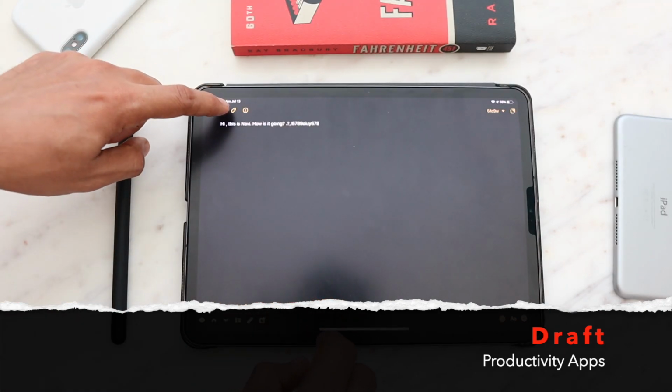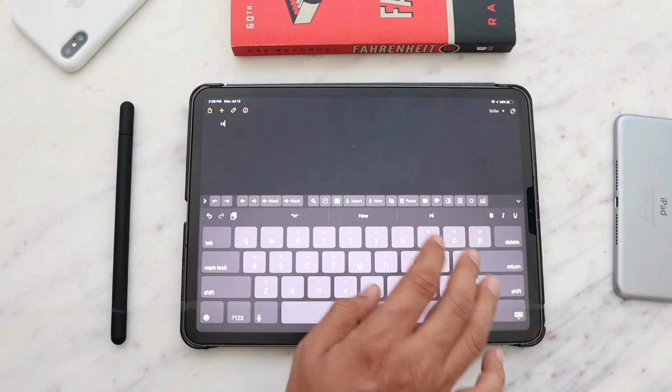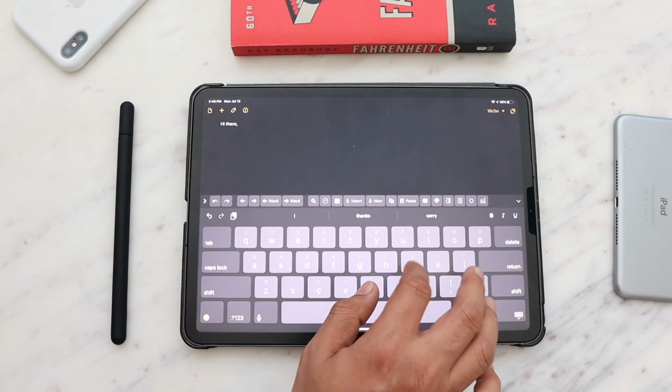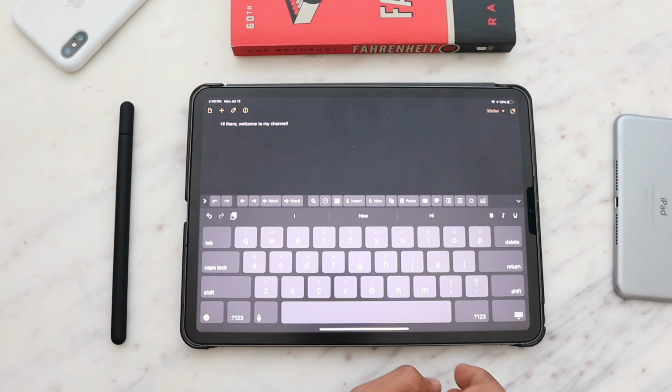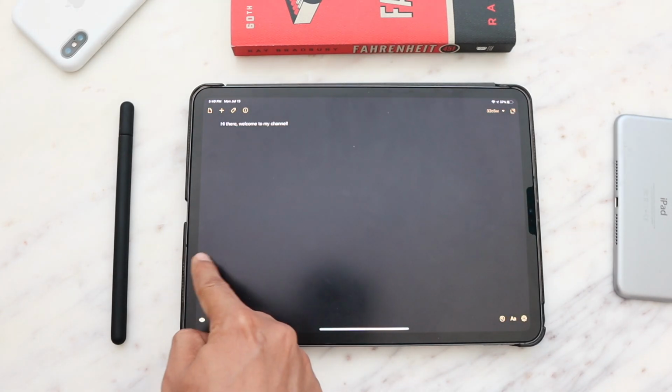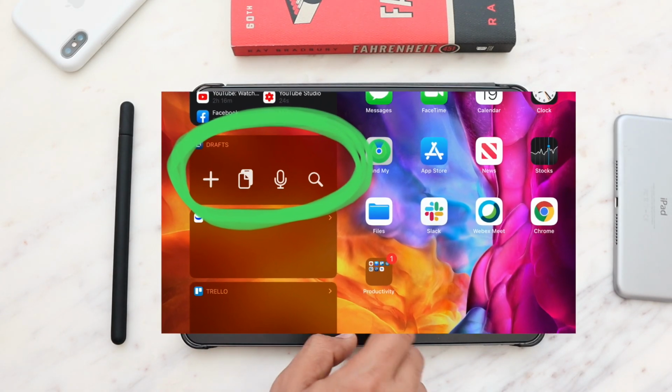Next app that I want to show you is Draft. It is really a great tool for taking quick notes on any device like iPad, iPhone, Mac or Apple Watch. I can just open the app and start writing notes, and it will be synced so that I can access them anywhere, and you can even have this as a widget on the home screen.